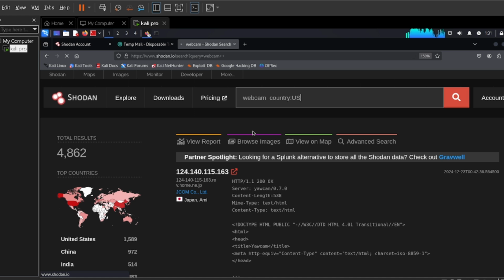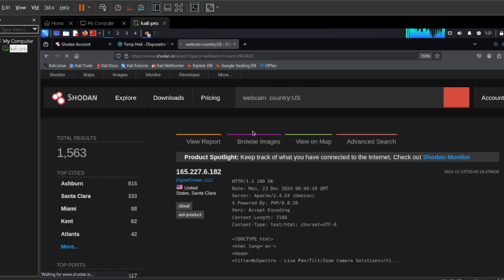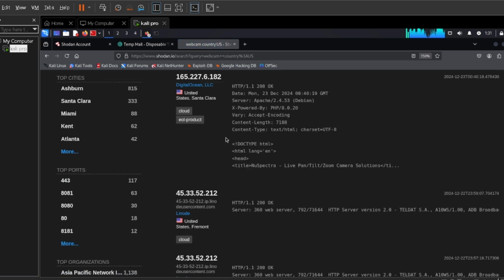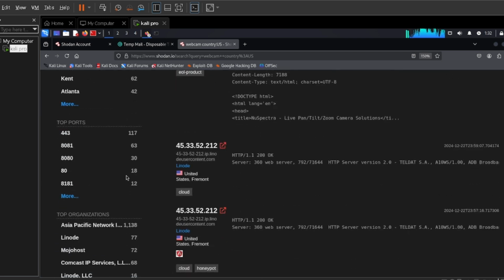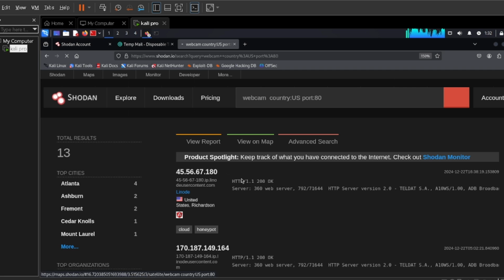Which is very interesting. The interesting thing is Shodan will give me webcams from the US, the different vulnerable webcams in the US. I'm telling you guys, these are the real webcams. So any hacker can just take this. Okay, these are the different cities, the different ports. You understand? You can even say, give me only those who have port 80 open, and then you have the different names.